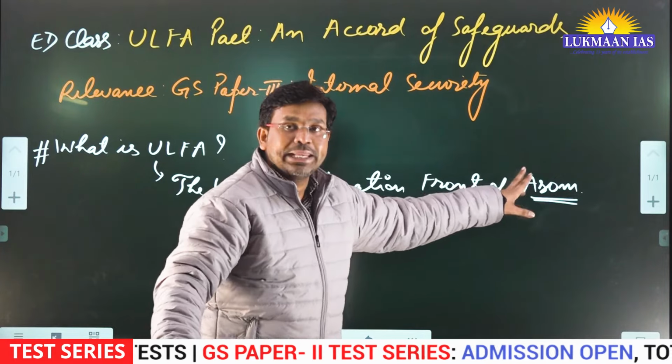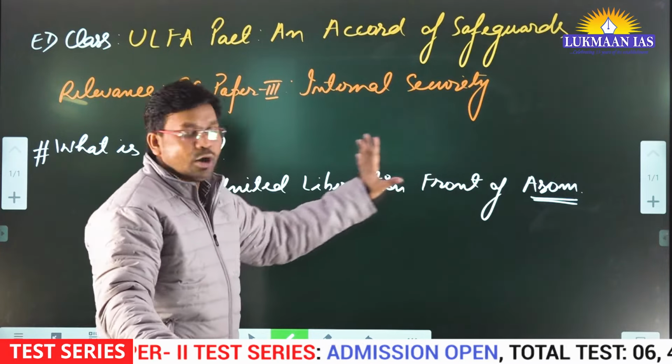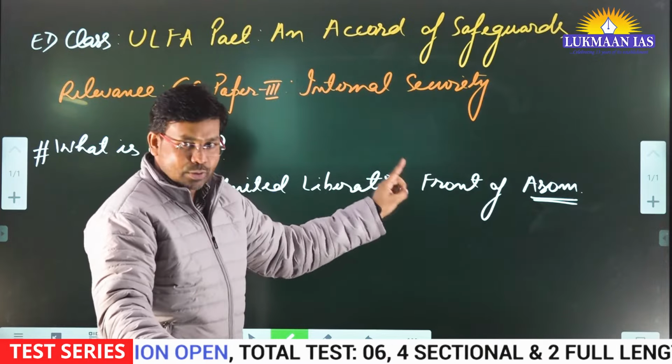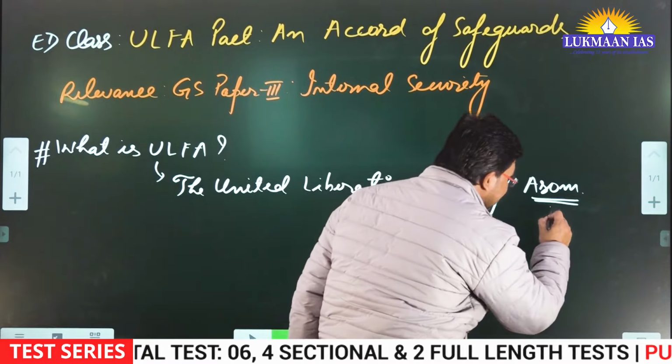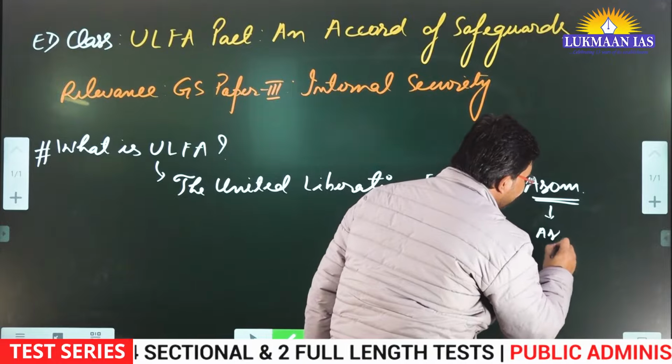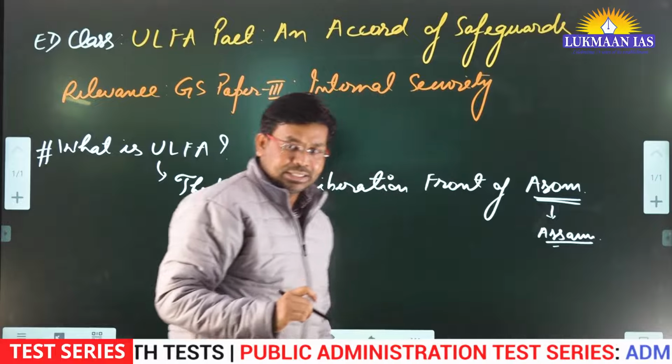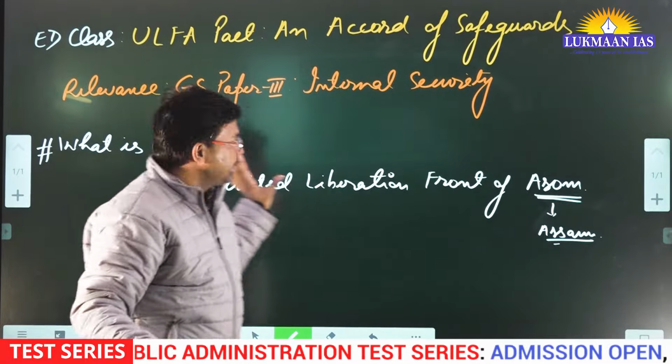Mark the spelling. This is the full form of ULFA, United Liberation Front of Assam. But the state of Assam is spelled like this now. This is the state of Assam.